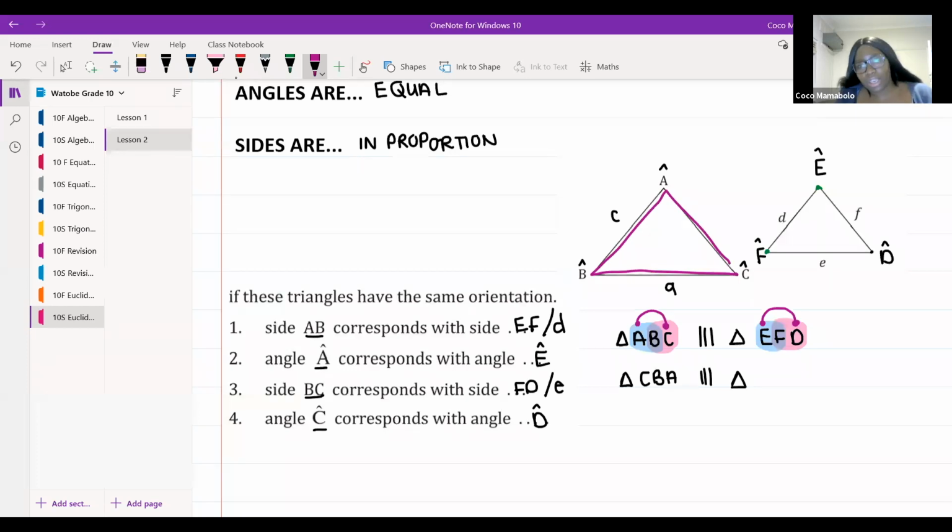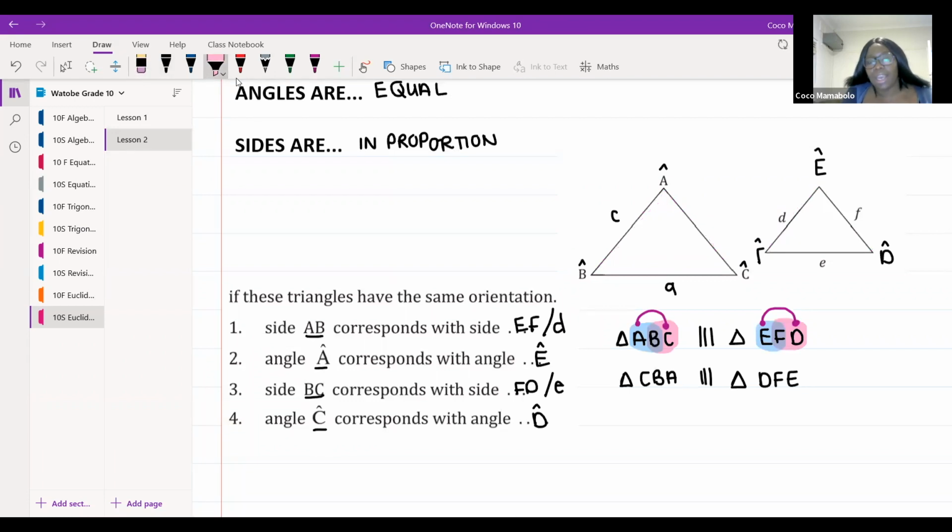So what I need to do is start at D on this side, go that way, and then up. So triangle CBA will be similar to triangle DFE. Okay, in that order, because when we have to compare sides, my triangle needs to be able to reflect that.